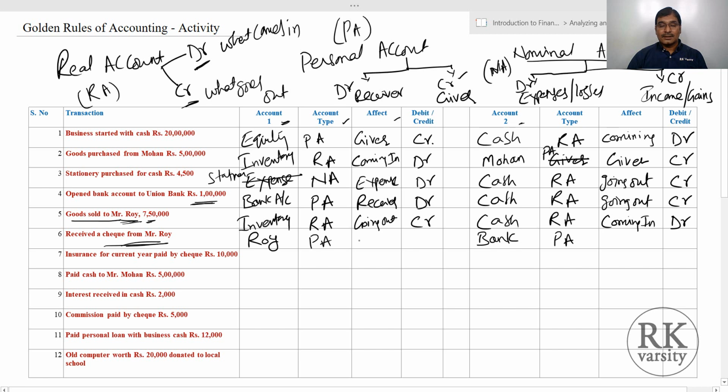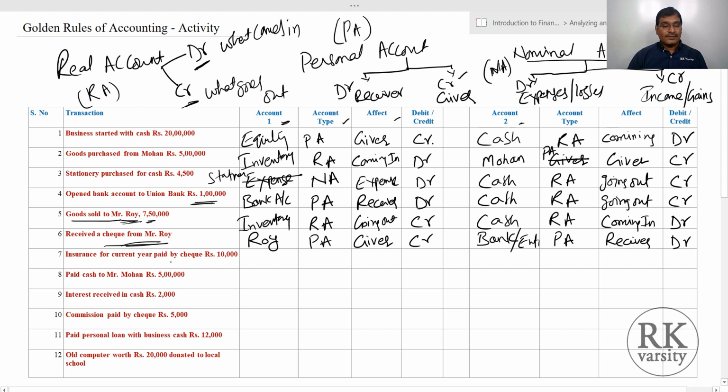Roy is a giver and bank is the receiver, or the bank or say entity. We are receiving it, not the bank exactly, we are receiving it. So we are the receiver. So giver is a credit, receiver is debit.